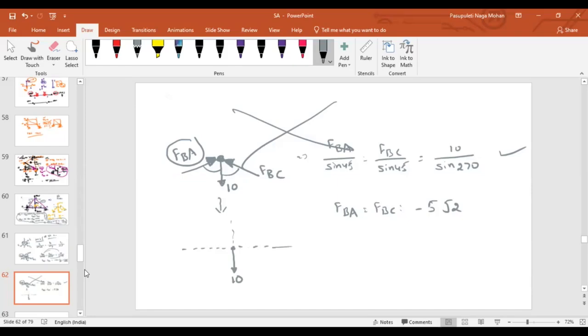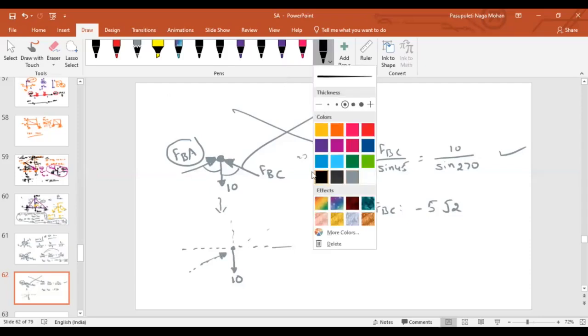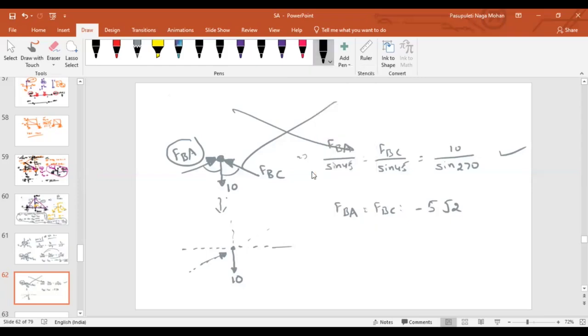What I can do? I just extend this force FBA such that instead of head meeting, tail should meet. Initially, where is the force here? This is what your force, isn't it? That means I will assume, instead of meeting at the head, I will represent the line of action of the force here. Instead of meeting here, now it is meeting at the tail. Similarly for FBC also, I have extended it along the line of action.